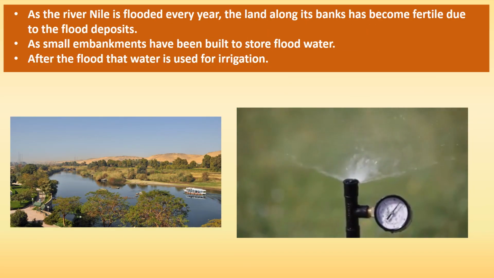As the river Nile flooded, the land near the river became fertile because of the flood deposits. This rich soil was good for growing crops. So, people built small walls or banks to store the flood water, which was later used for irrigation.